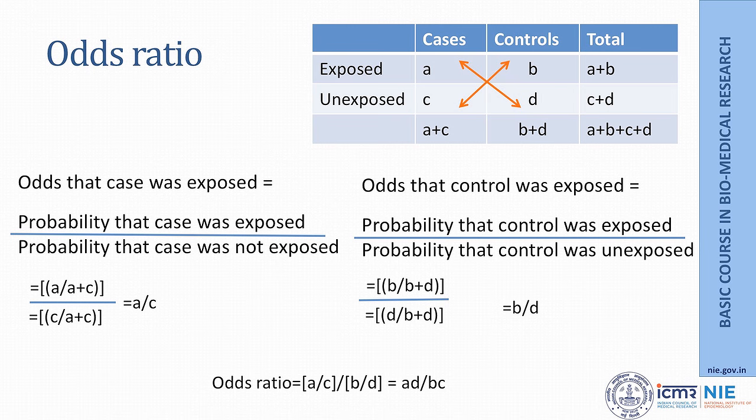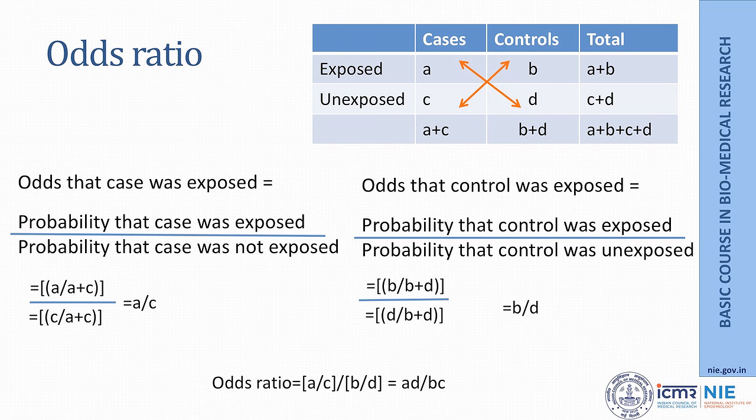The odds that a case was exposed is given by this formula: probability that a case was exposed upon probability that a case was not exposed. And we know that probability a case was exposed is A upon A plus C, and probability that a case was not exposed is C upon A plus C, and the ratio of these two probabilities is A by C.